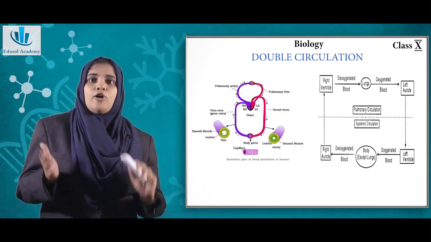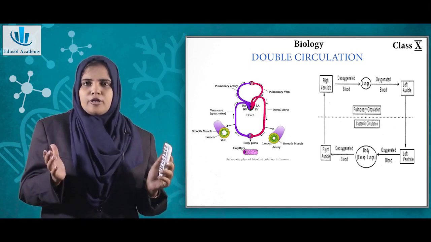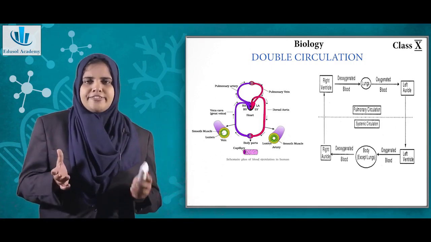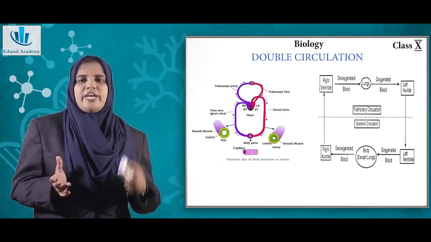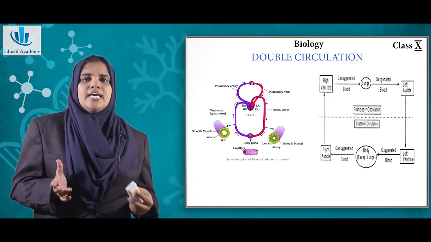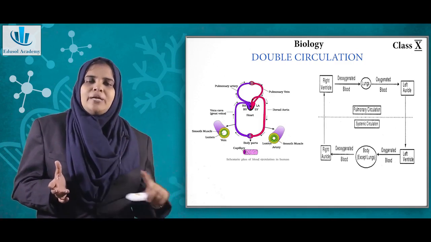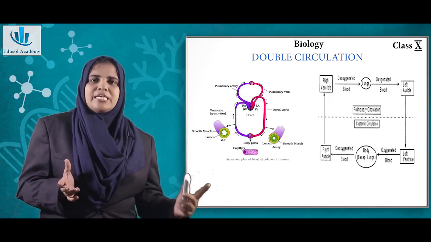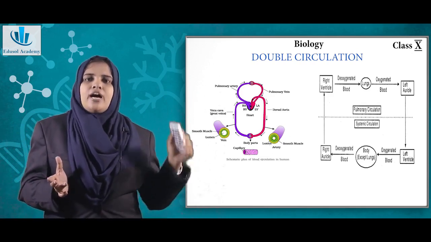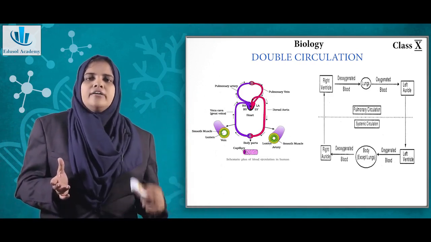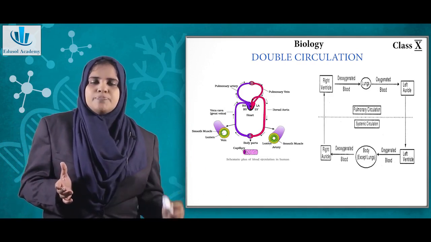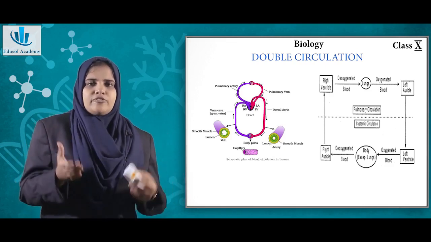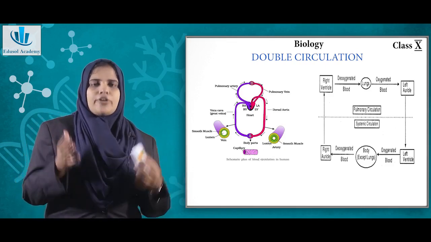We said all the veins carry impure blood, but there is an exception for that too. This particular vein, the pulmonary vein, carries the blood coming from the lungs. Remember, the purification has taken place inside the lungs, so whatever comes from the lungs is pure. This pure blood then goes to the left side of the heart, the left auricle.